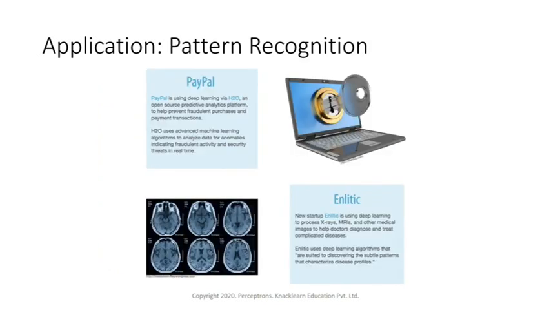Other applications are like pattern recognition. It's for theft detection and all. PayPal, a money transfer site, also uses pattern recognition within their system to analyze fraudulent activity or any fraud happening within the payment transaction. Those things they analyze within their system using AI.